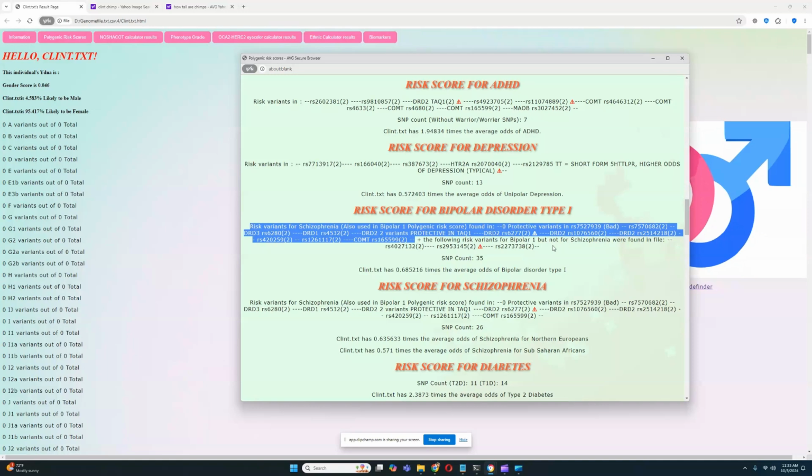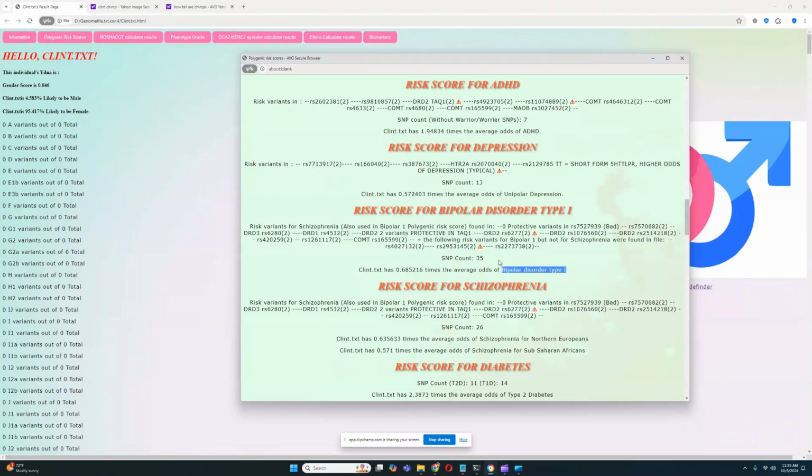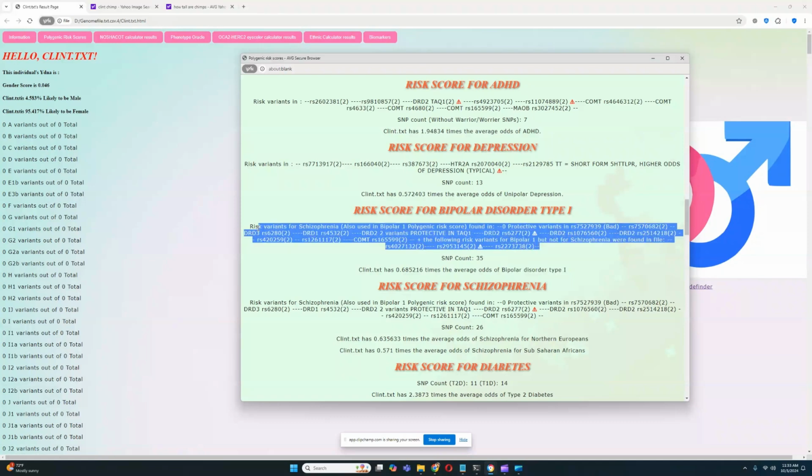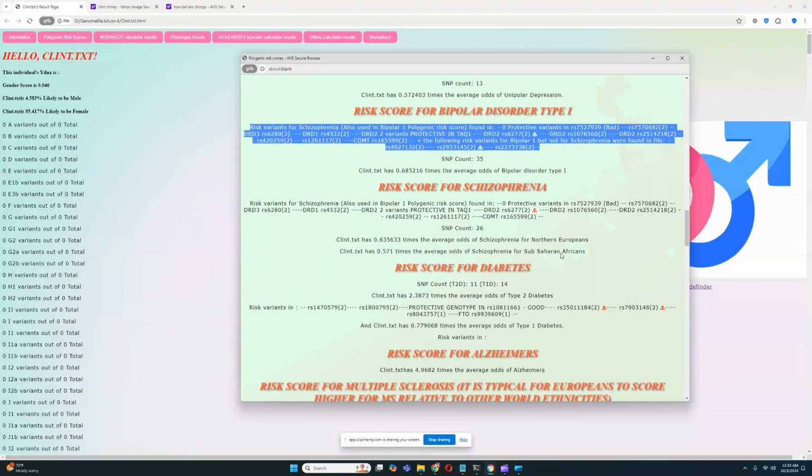So that's why in my videos, when I do these breakdowns, I always use bipolar 1 as the reference for all the thought disorders as a whole, rather than having separate categories for bipolar type 1 or schizophrenia. Because bipolar type 1 is a more complete category. It's got more SNPs. That's why I use it in my videos all the time.